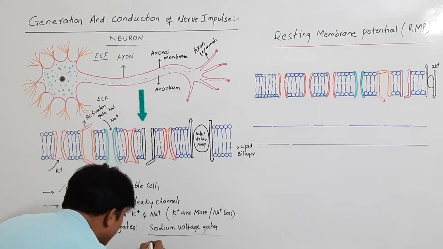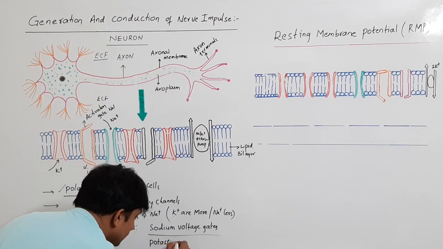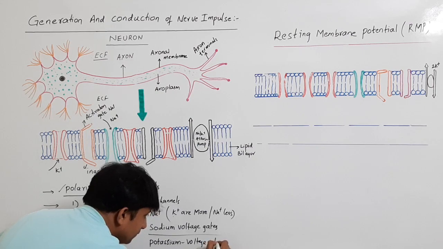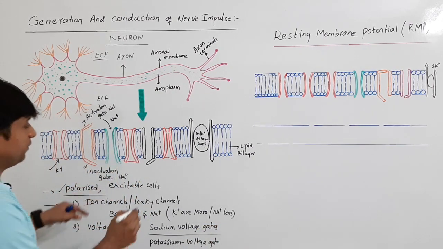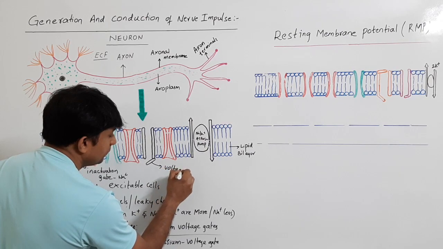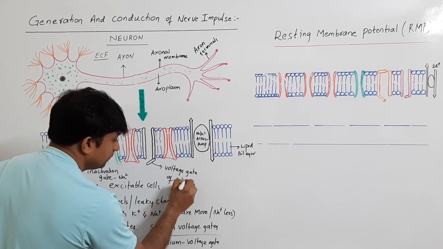Now, also for potassium, there is a potassium voltage gate. So this is the voltage gate of potassium.